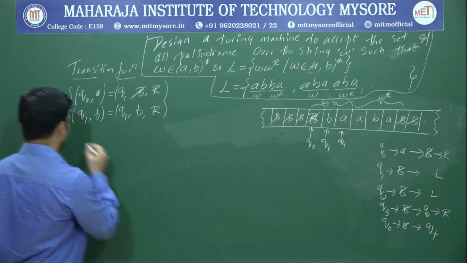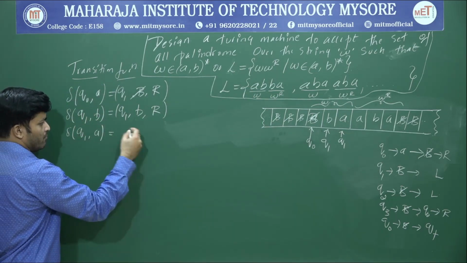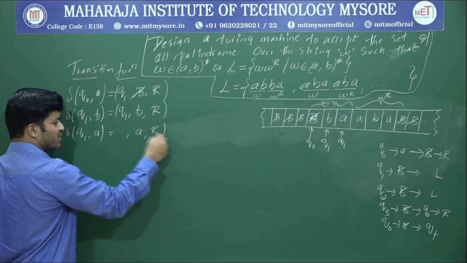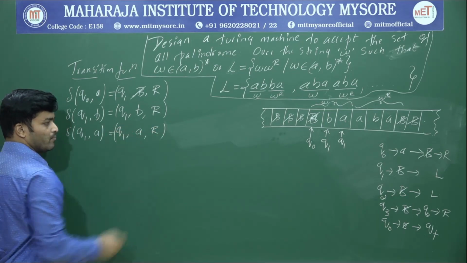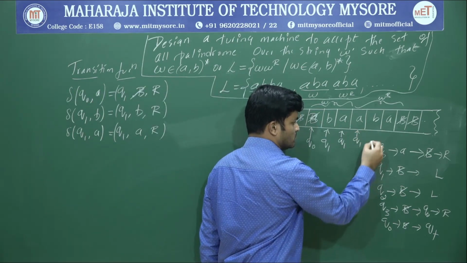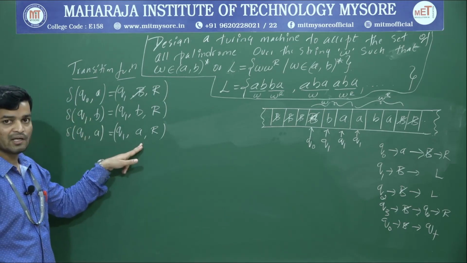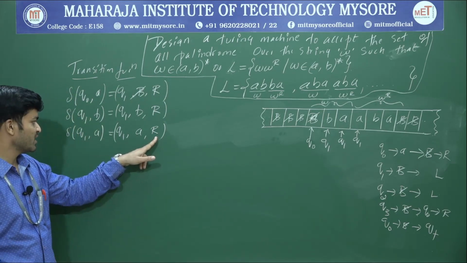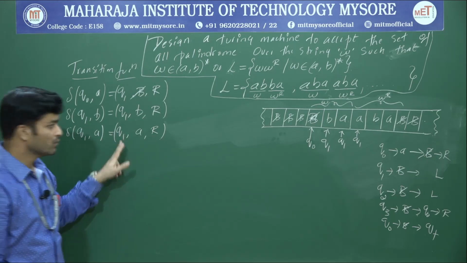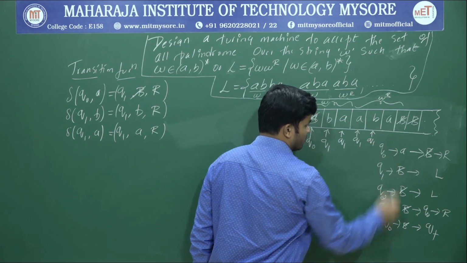So again, delta of Q1 upon A. Q1 upon A, maintain that A as it is and move to the right hand side with the same state Q1. It will move right and come over here, Q1. Again Q1 upon A, it's already written. It will maintain that A as it is and move right hand side, maintaining the same state Q1. It will come over here.